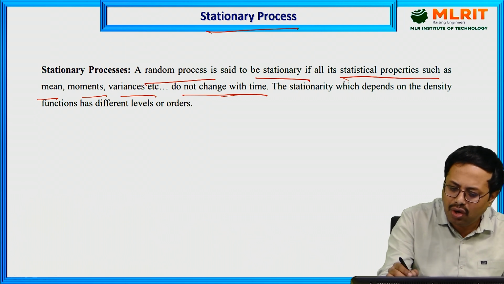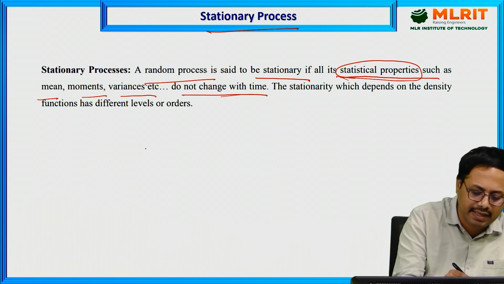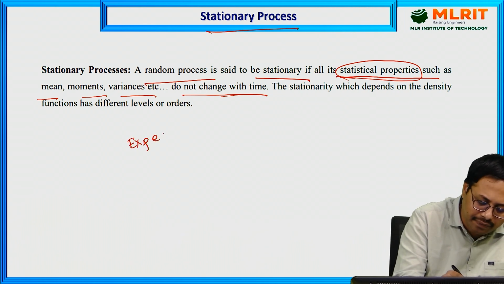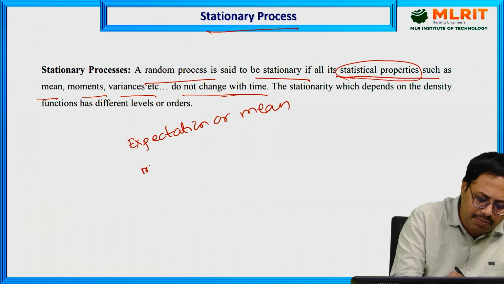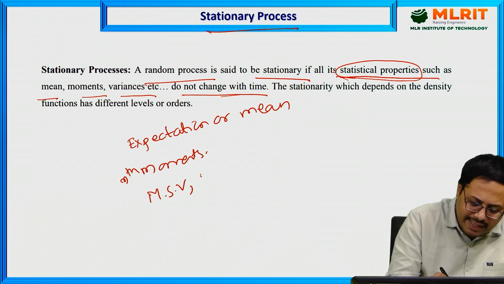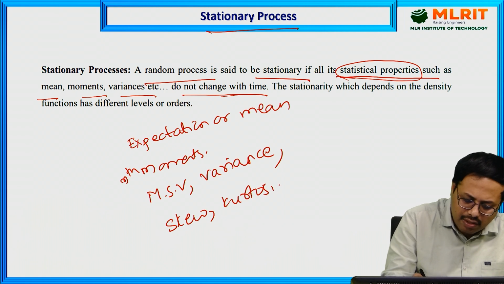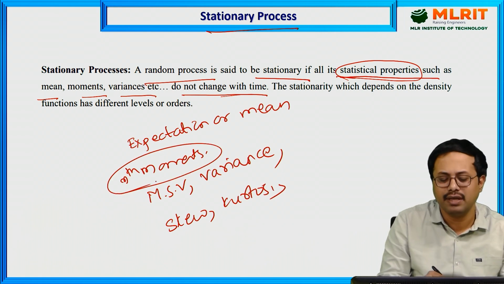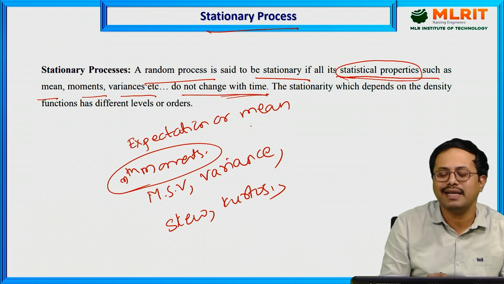If you are considering all the statistical properties, as we already discussed in the previous lecture, it may be either the expectation or mean, or all the moments up to nth order moments. In that you get the mean square value, variance, and skewness. All the moments, all nth order moments, do not change with time. If they do not change with time, then we call that a stationary process.